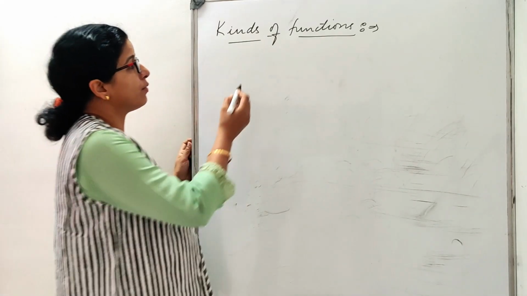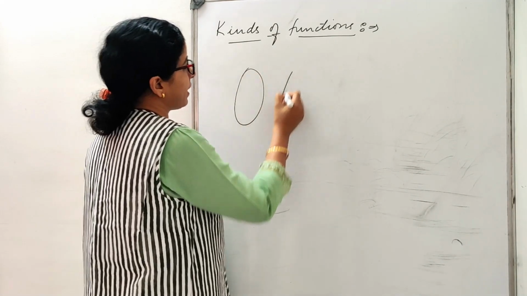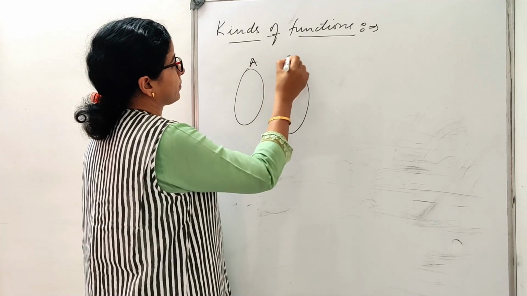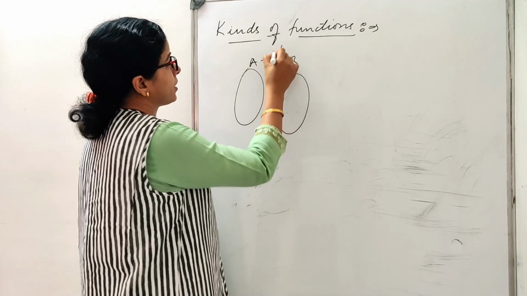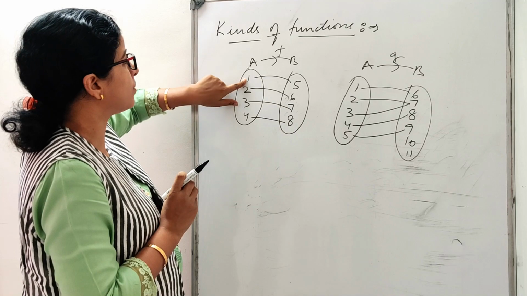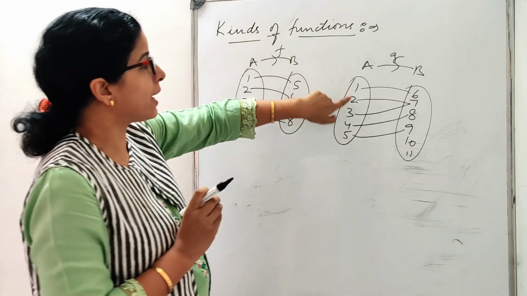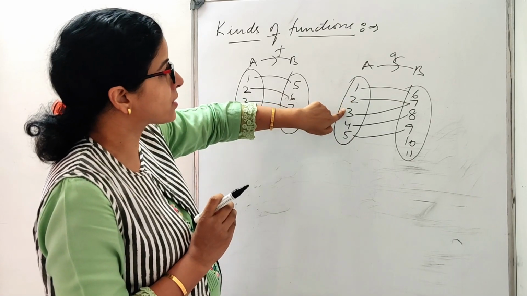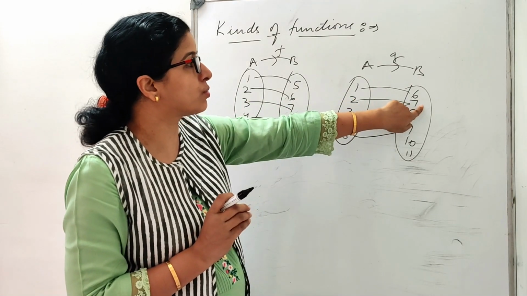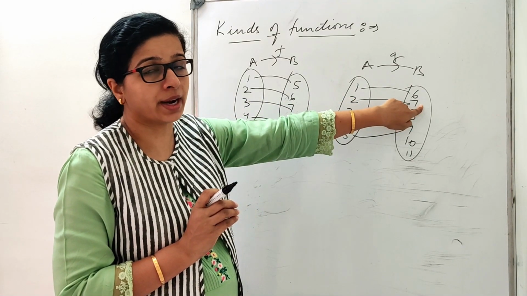So guys, see one thing. Say for example, I have two sets A and B and they are associated. Here my each element is associated to a different element in B. Here I have two elements are associated to the single element in B, right?